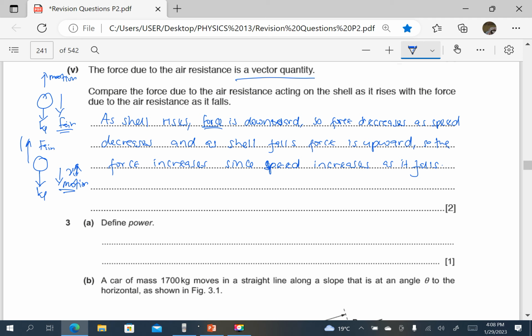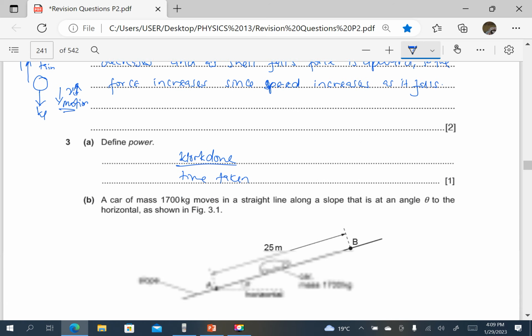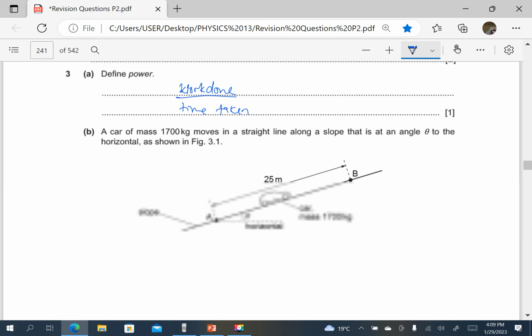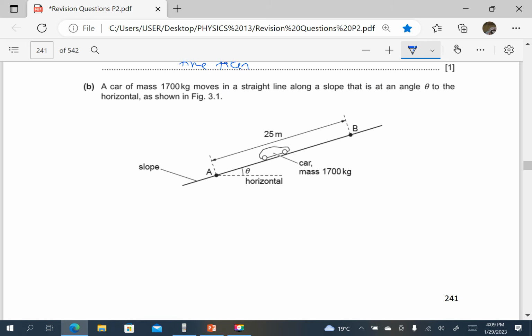Define work done. So we have already seen that power is work done divided by time taken. That is power. A car of mass 1,700 kilograms moves in a straight line along a slope that is at an angle of theta to the horizontal as shown here.